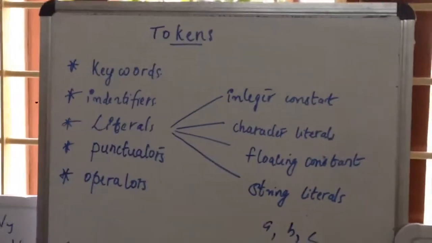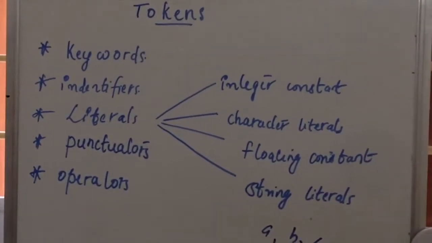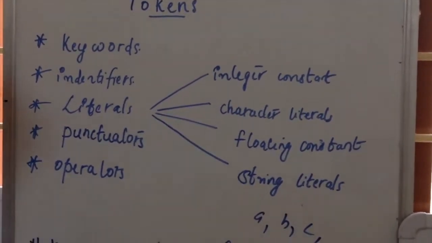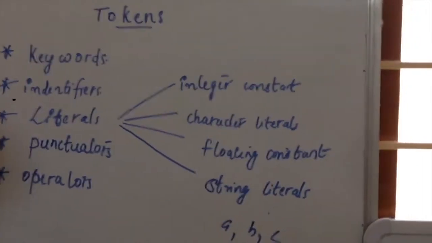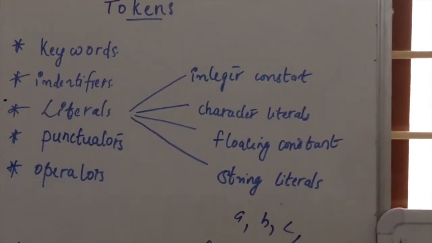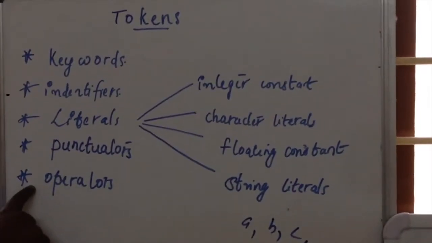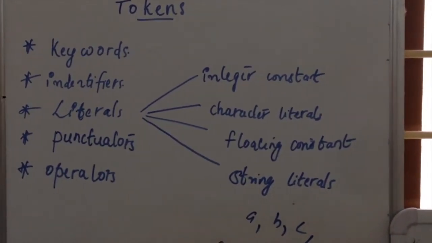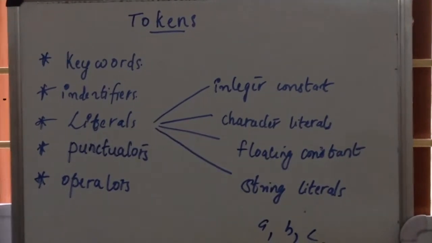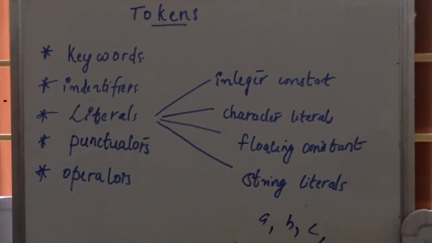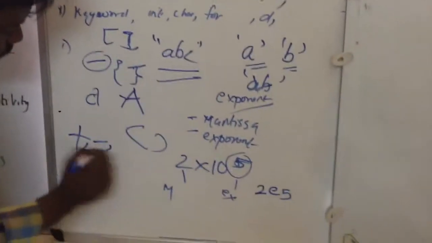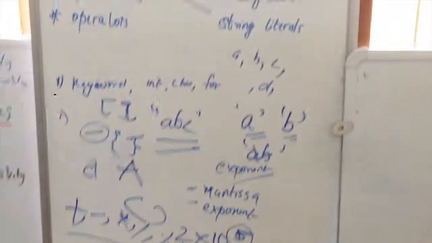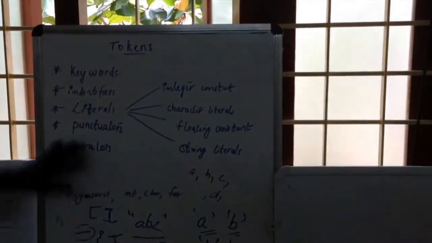Literals over. Then comes punctuators. Punctuators are used as the punctuations for different parts of the program. They are like brackets, braces, parentheses. The last token is operators. Operators are the tokens that perform some operation on variables, functions, anything, like addition, subtraction, multiplication, division, modulus. They come under operators. These are the 5 different types of tokens.